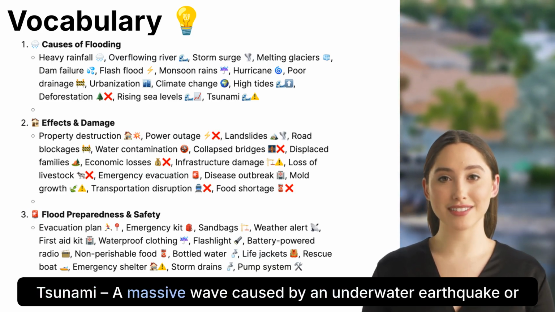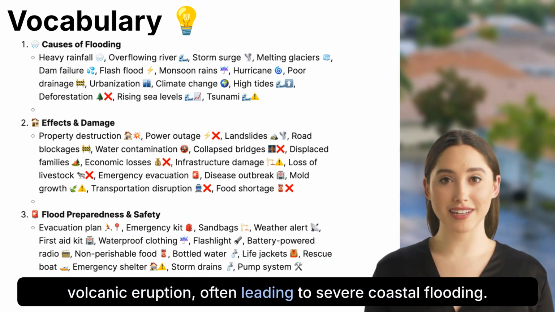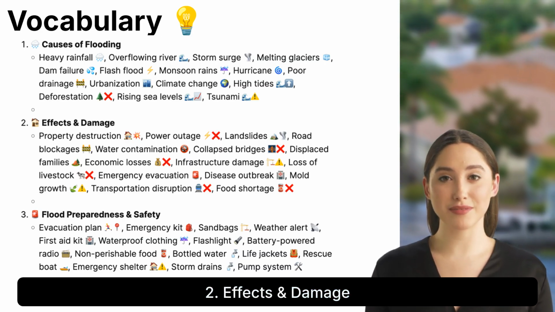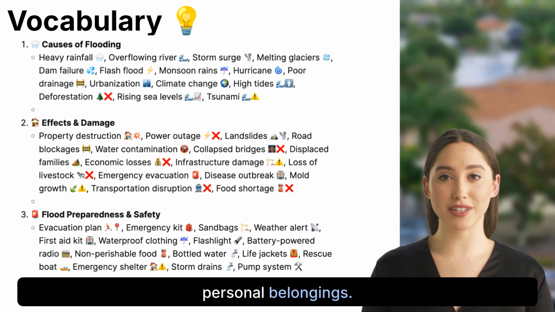Tsunami, a massive wave caused by an underwater earthquake or volcanic eruption, often leading to severe coastal flooding. 2. Effects and damage. Property destruction. Floodwaters can damage homes, buildings, and personal belongings.